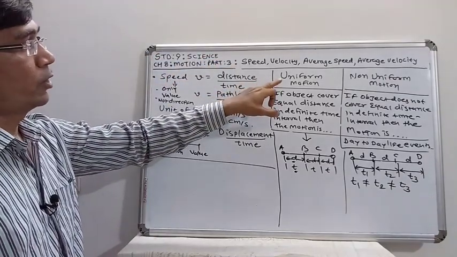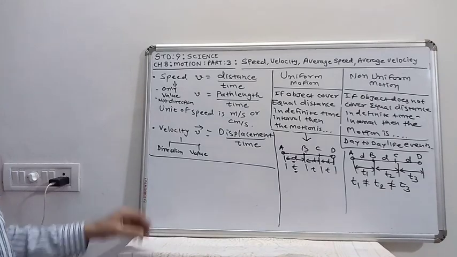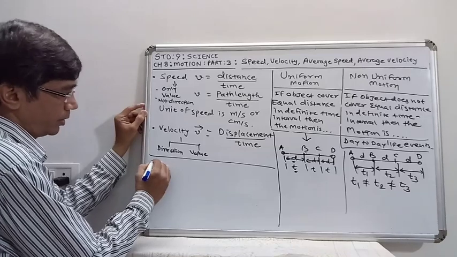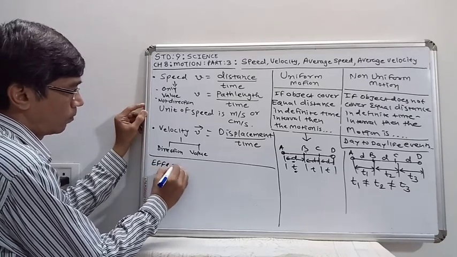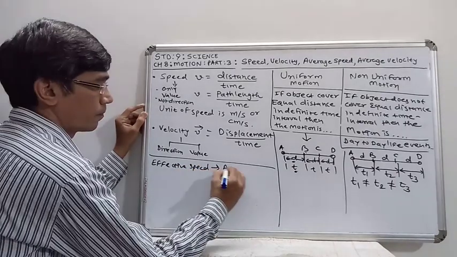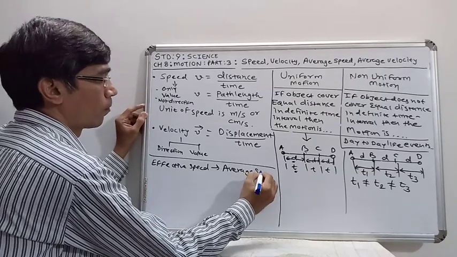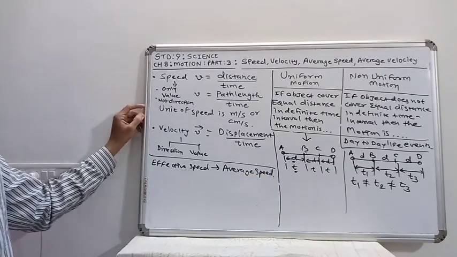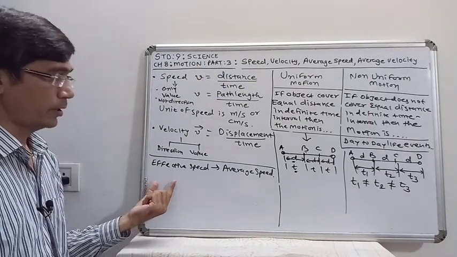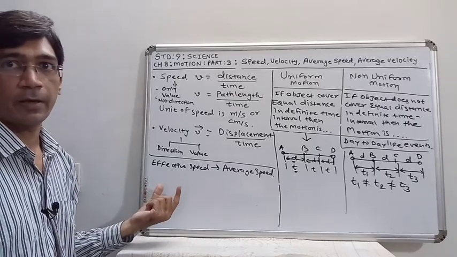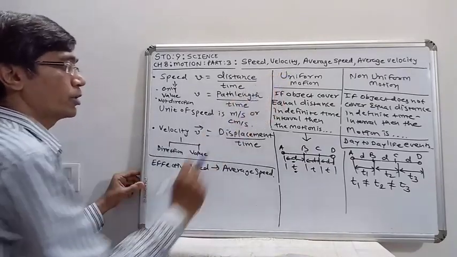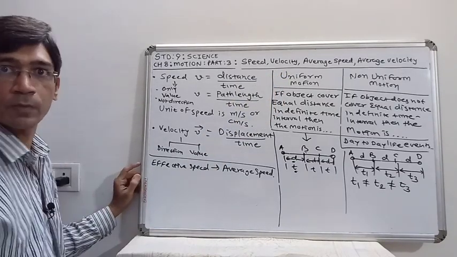So now if you are taking uniform motion, in that case the effective speed is given by the average speed. In uniform motion, if you are taking different speeds, and those speeds are equal, their values are equal, then the effective speed in uniform motion is given by the average of the speeds.